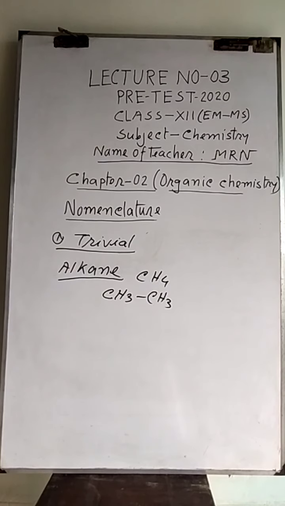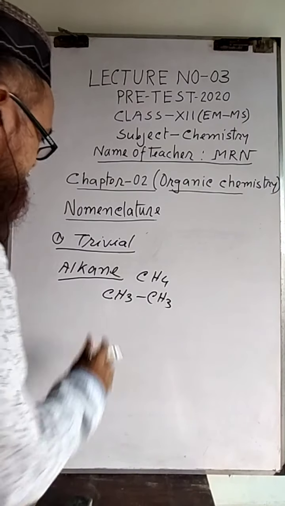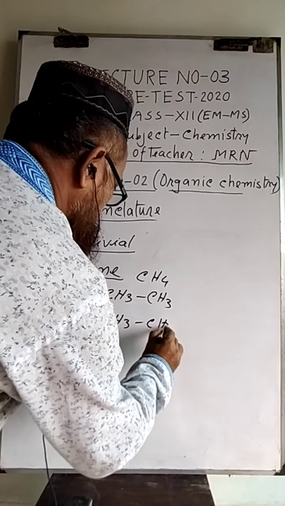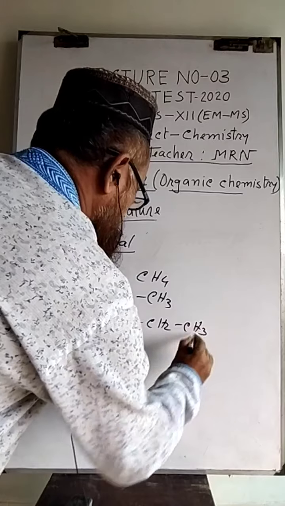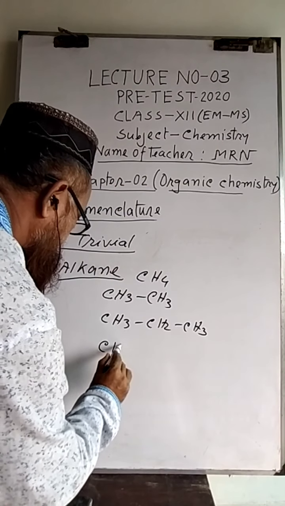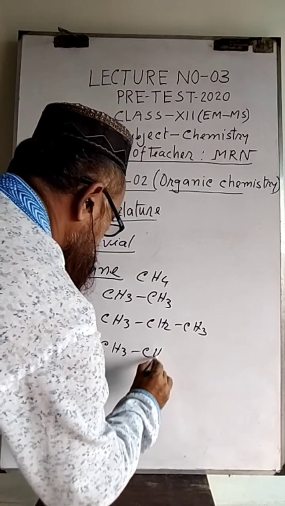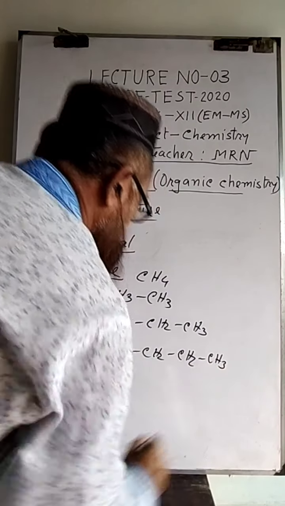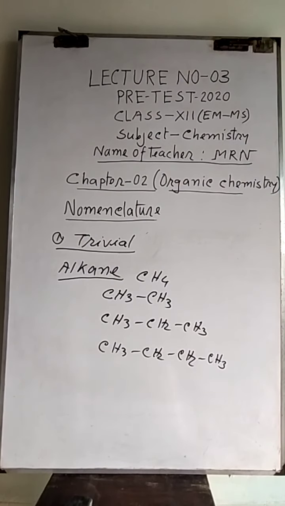The names given: methane, ethane, propane, butane, then pentane, hexane, heptane, etc. In this way they are named when they are normal compounds.